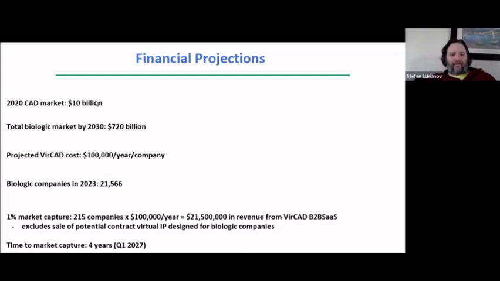Combined, that leads to a fertile field, we think, for CAD-mediated biologic development in biotech and biopharma. And these are just our company metrics, but I think what we should focus on is this software approach to biologic design could be really useful for not just our company, but really any company that wants to get into it.